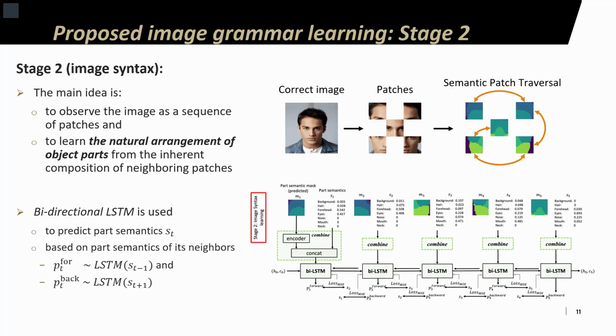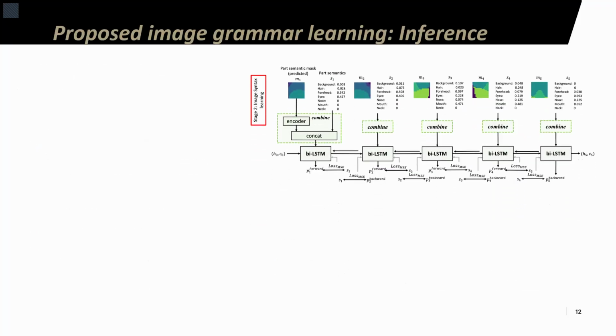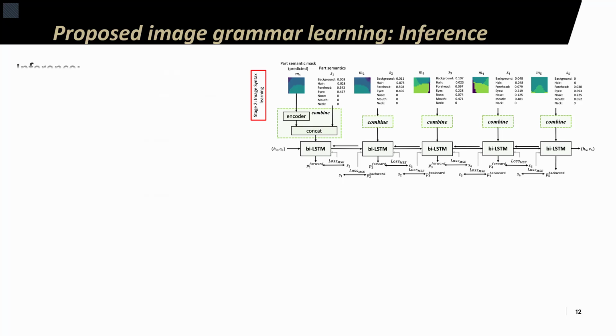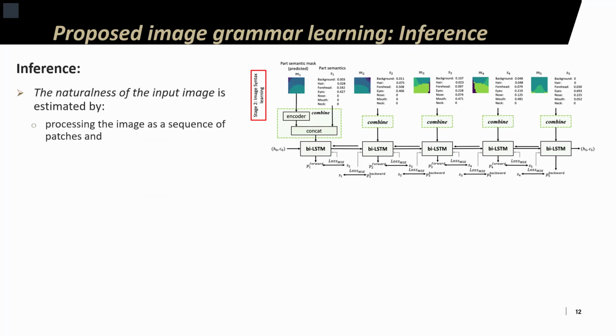After patches and the corresponding semantics are obtained using stage one, a bidirectional LSTM is used to learn the relationship between neighboring patches. The bidirectional LSTM is used because both forward and backward relationships are valid for learning image syntax. After the training is complete, the detection of unnatural images during inference relies on the trained bidirectional LSTM.